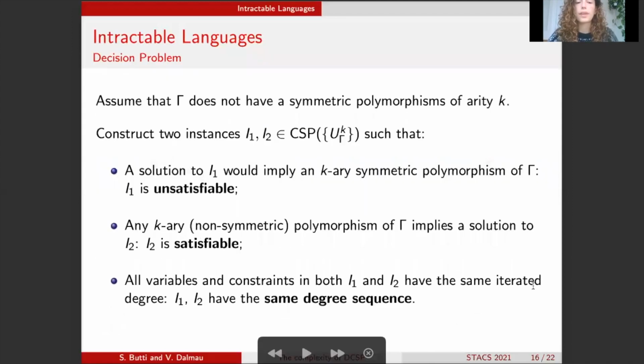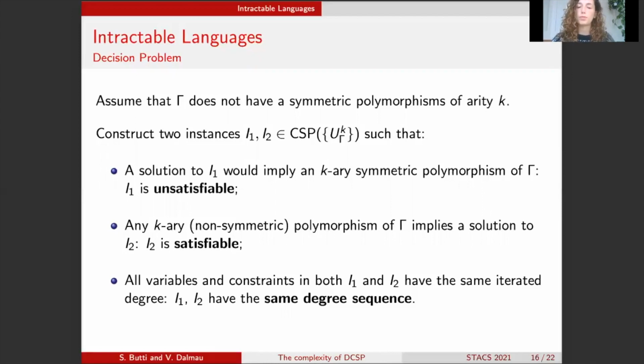And now, assuming that we do not have these symmetric polymorphisms of arity k, we construct this relation U of k, and I'm not going to go into the details, but we can find 2 instances in CSP of U of k, such that first of all, they have the same iterated degree sequence, and so no distributed algorithm can distinguish between